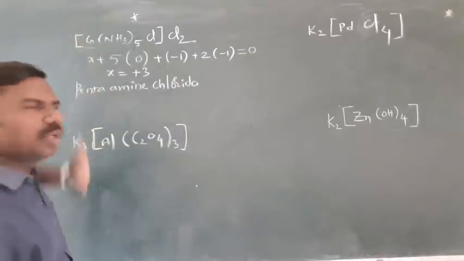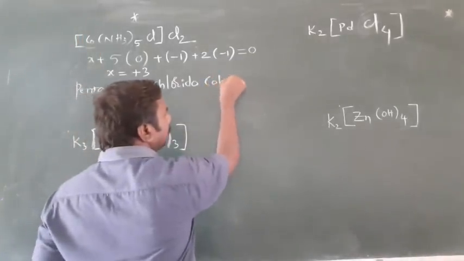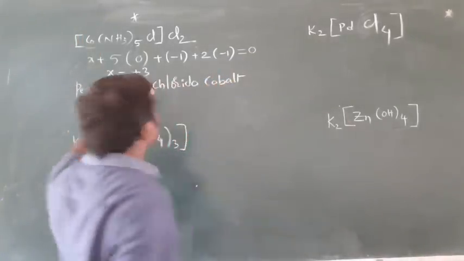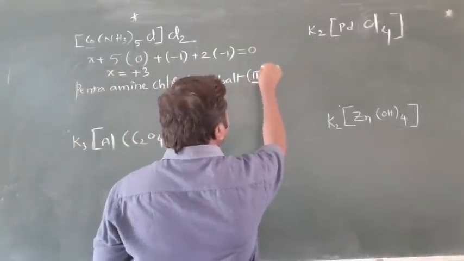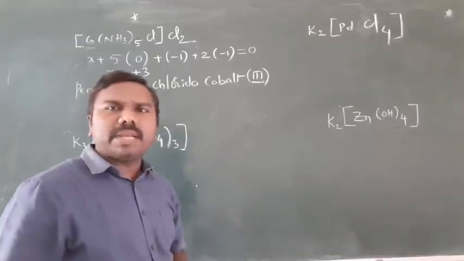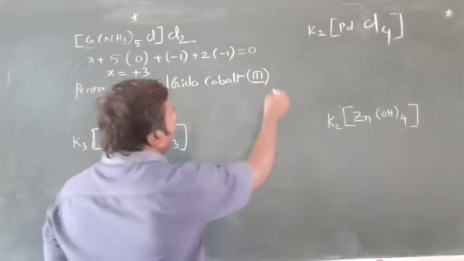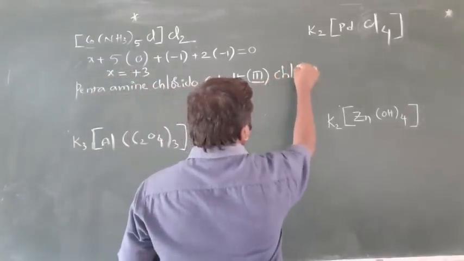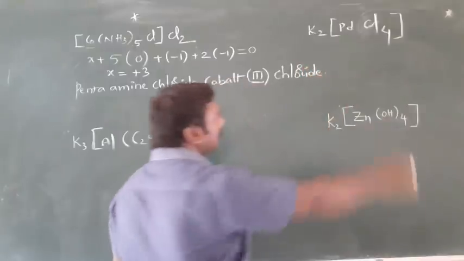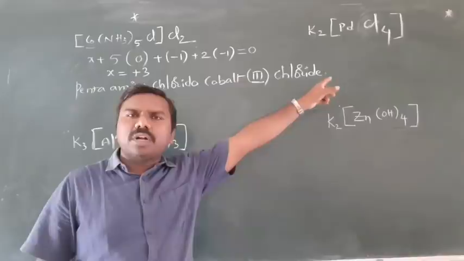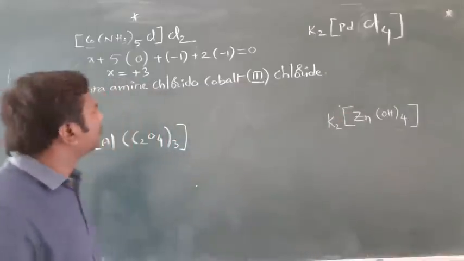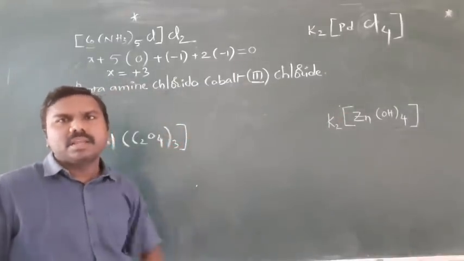Next, central atom cobalt. Oxidation state 3 must be written in Roman numeral in bracket, and chloride it is. We should not write dichloride because counter ion number should not be represented. This is the name of the compound.